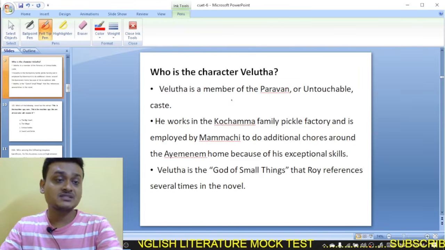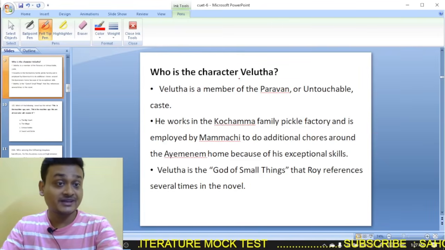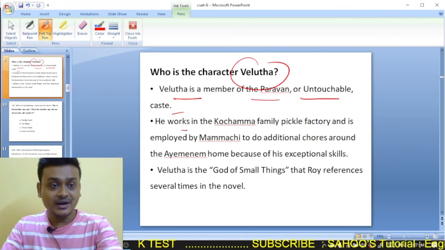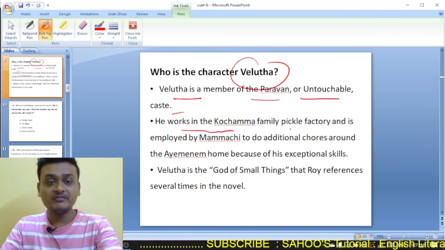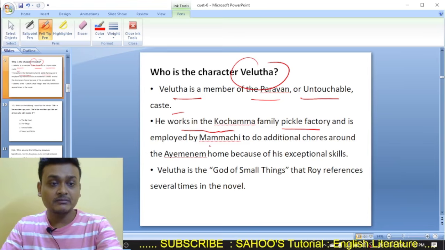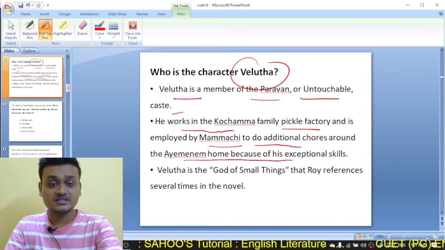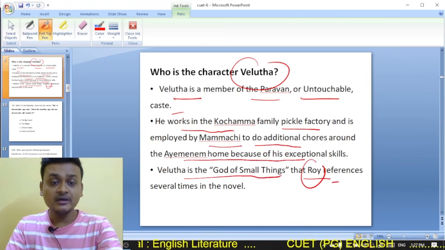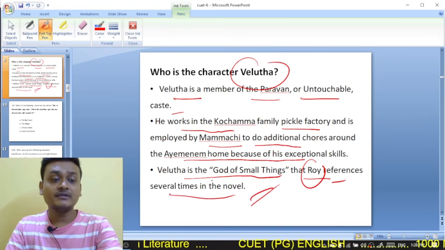Moving on to question 165, here is the explanation. Who is the character Veluta? Veluta is a member of Urban, an untouchable caste. He works in the Pochama family pickle factory and is employed by Mamichi to do additional chores around the home because of his exceptional skills. Veluta is the god of small things that Arundhati Roy references several times in the novel. So Veluta is referred to in the novel as the god of small things.